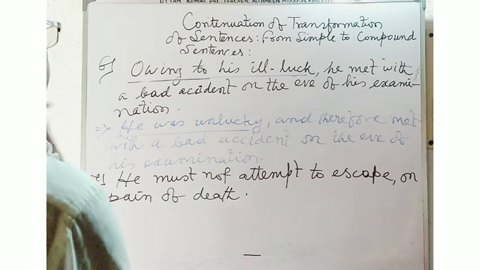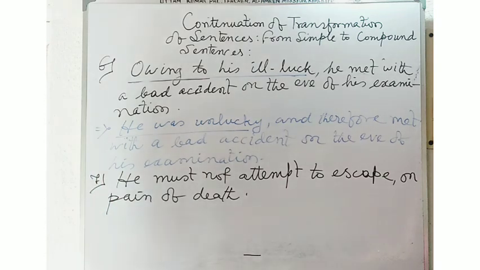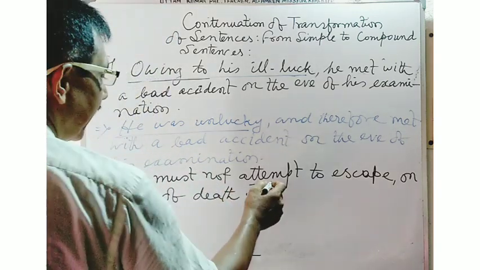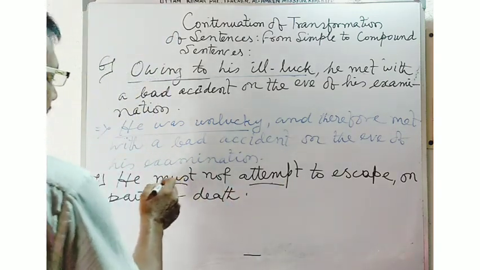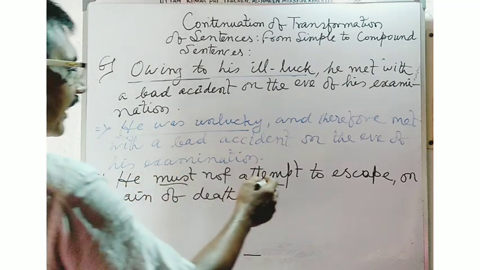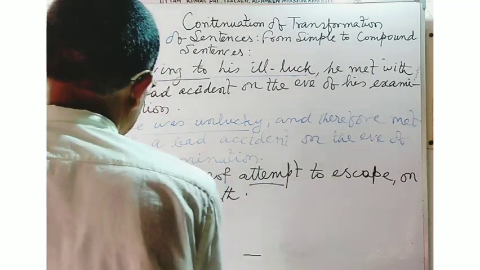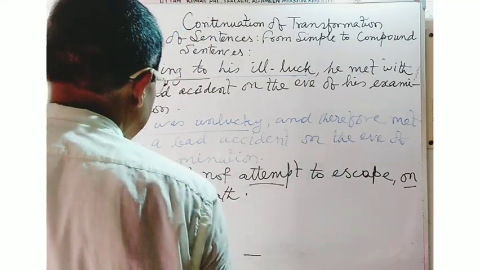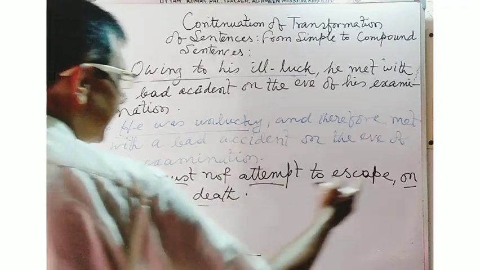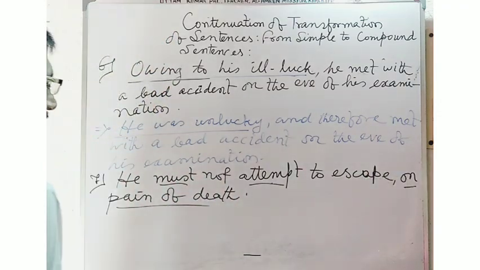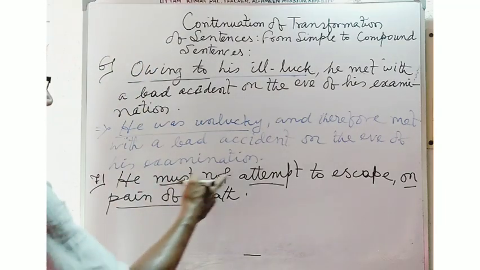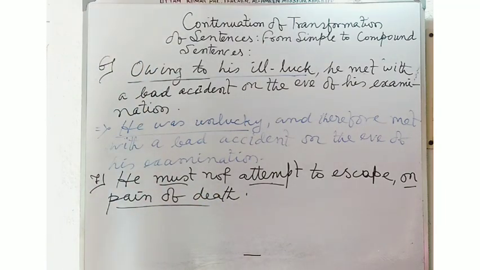Here, this sentence contains only one finite verb. Here, attempt is the finite verb with the modal auxiliary must. He must not attempt to escape on pain of death. On pain of death, this is the phrase used in this sentence. So, if you remove this phrase on pain of death in order to make a main clause, then you can convert the sentence into a compound sentence. So what type of sentence will you form now?